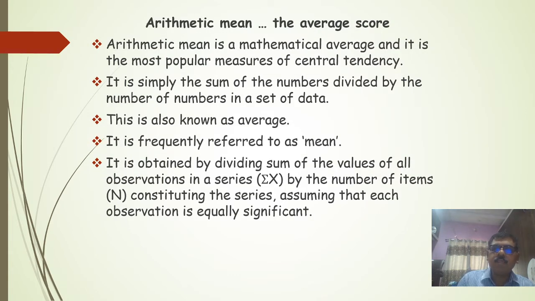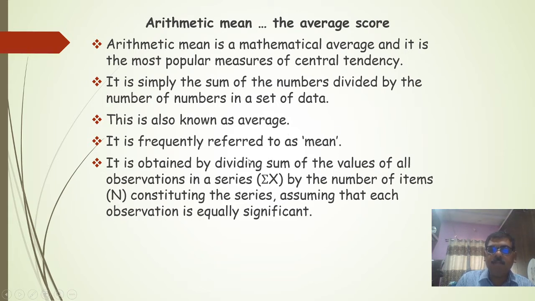Then, what is the arithmetic mean? It is the average score. Arithmetic mean is a mathematical average and it is the most popular measure of central tendency. It is simply the sum of numbers divided by the number of numbers in a set of data. This is also known as average and it is frequently referred to as a mean.